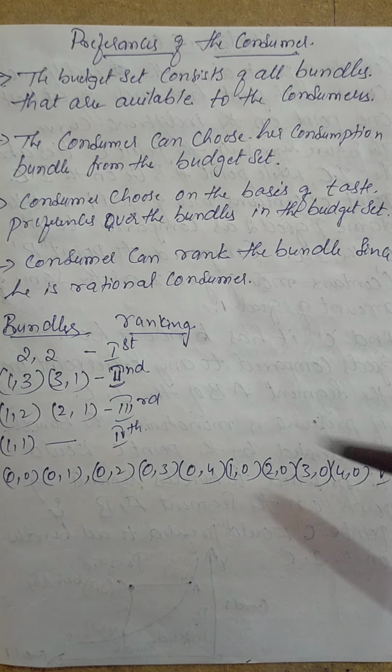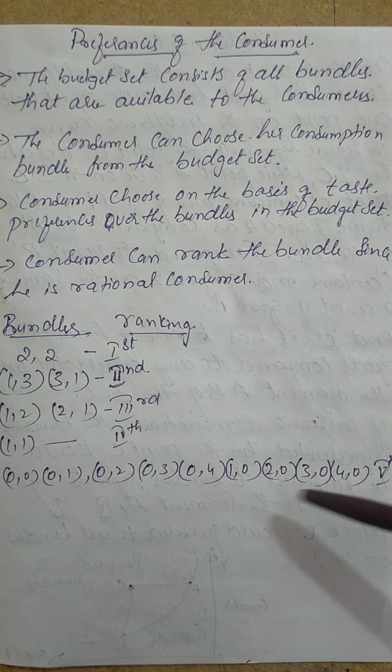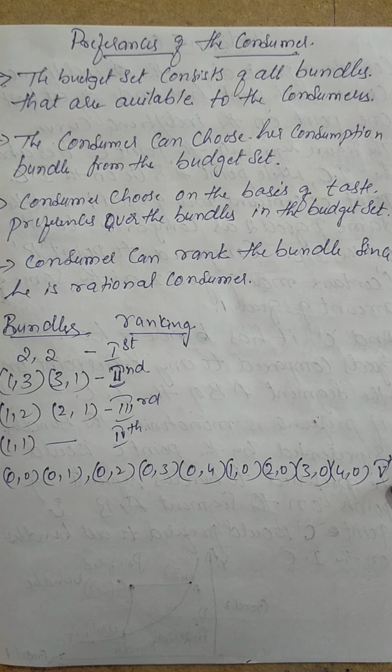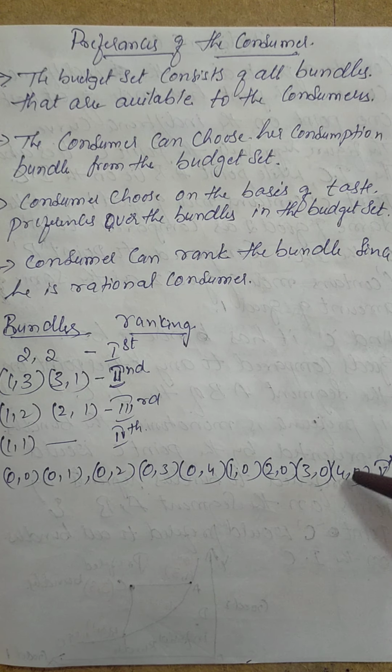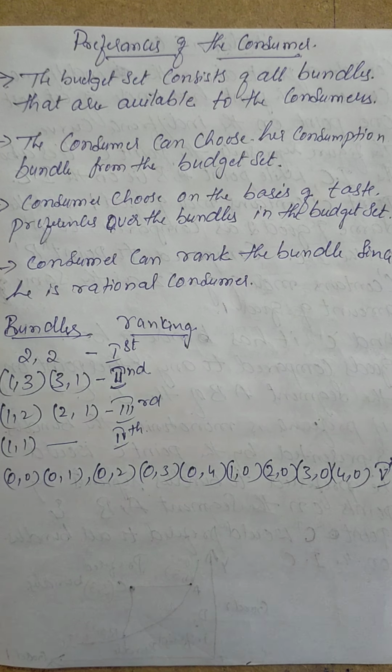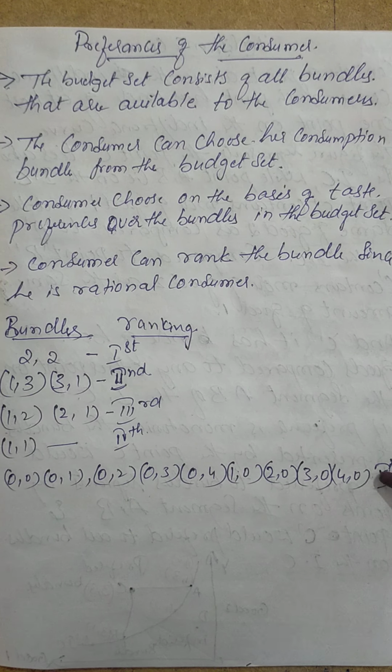So how do we rank? See here, these are the set of bundles and his preferences are completely different. These are the last preference he has given, rank number 5. Why? These are all less than his income, so he can consume and save some amount. According to the budget set or budget line, he is not supposed to save even a single rupee. That is the main reason, and his perception towards these products which he is going to consume is very less. That means his priority is given the last rank for this.